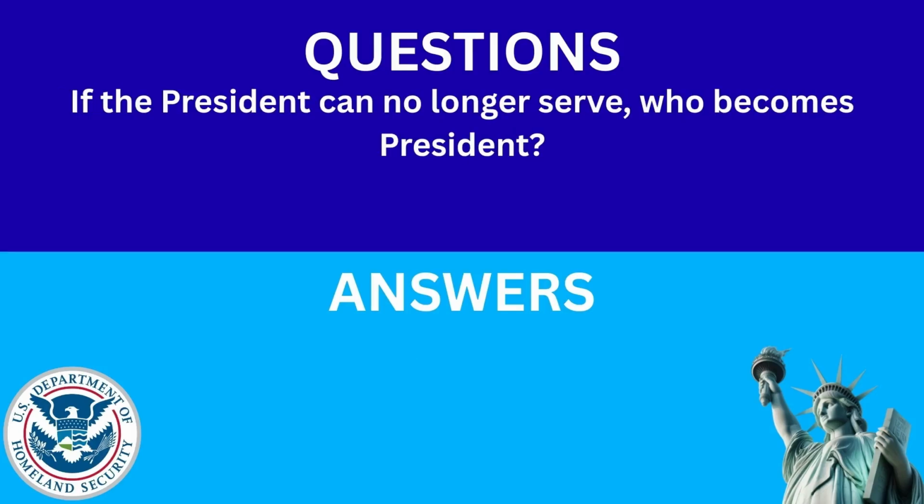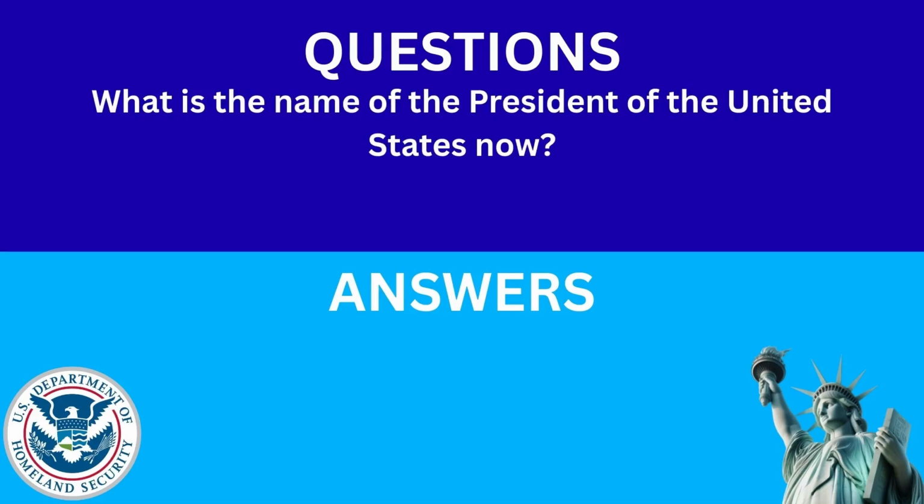If the president can no longer serve, who becomes president? The answer is the Vice President. What is the name of the President of the United States now? The answer is Donald Trump.